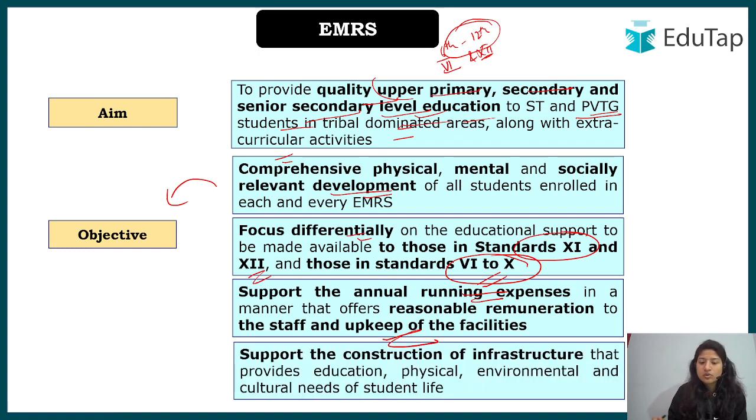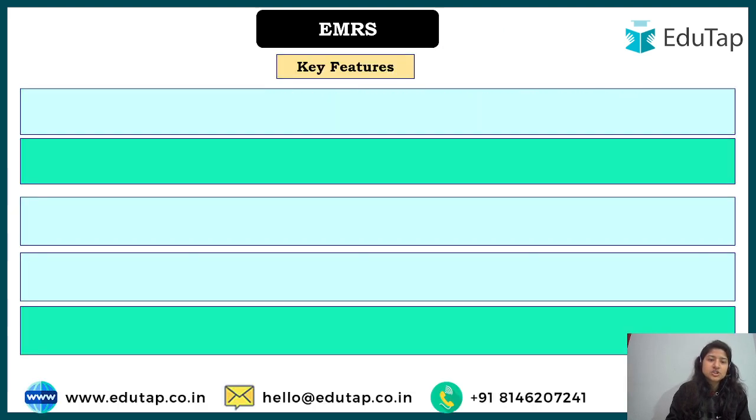Next is support for the construction of infrastructure. Now different infrastructure is required for physical education activities, for sports, for extracurricular activities, right? So proper construction of infrastructure should be there.